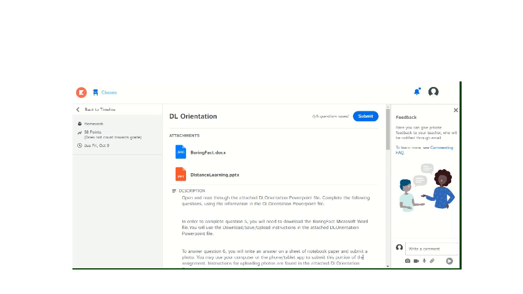Sometimes our assignments require us to download a file, save it, and then upload it. For here, in the assignment we're doing today, it says in order to complete question 5, you will need to download the Boring Fact Microsoft Word file, and then we're going to save that and re-upload it into Kinnum. To download a file, you will click under where it says attachments and download the file you need to download.